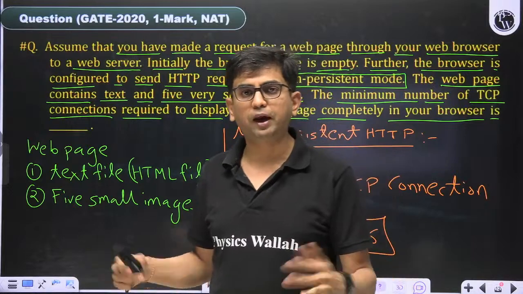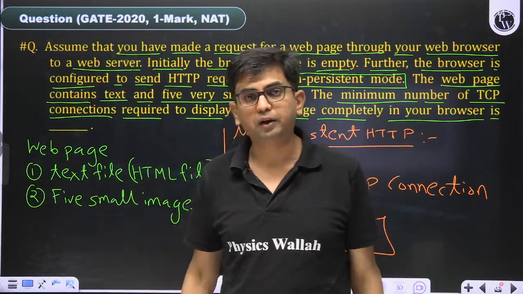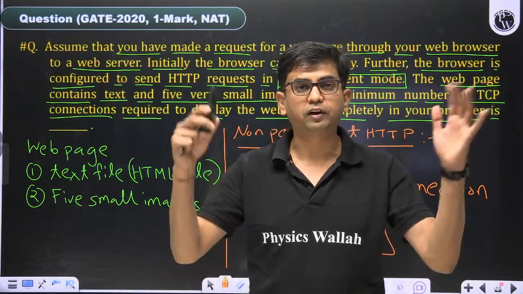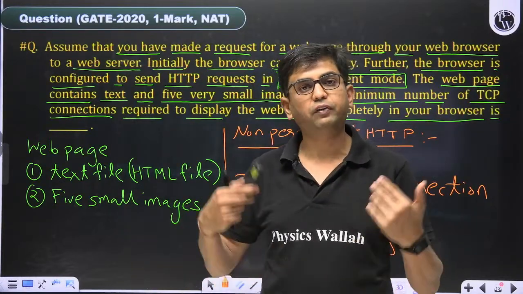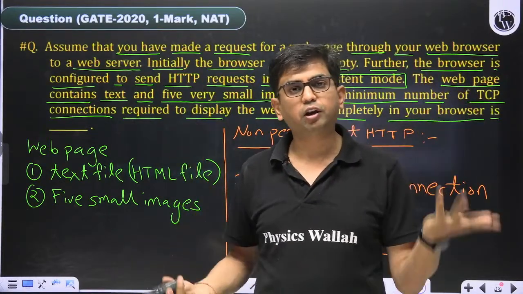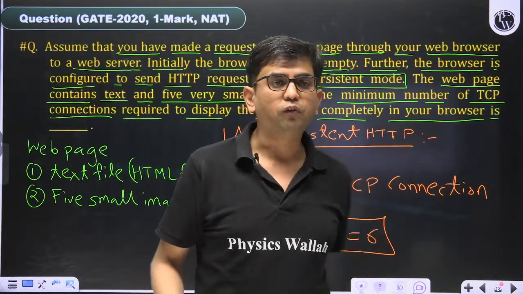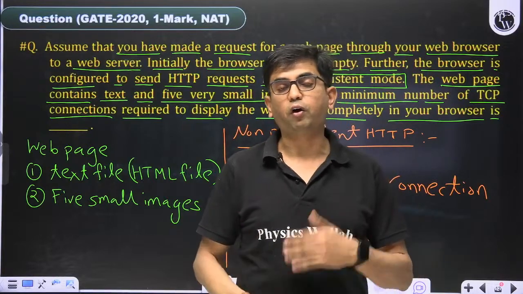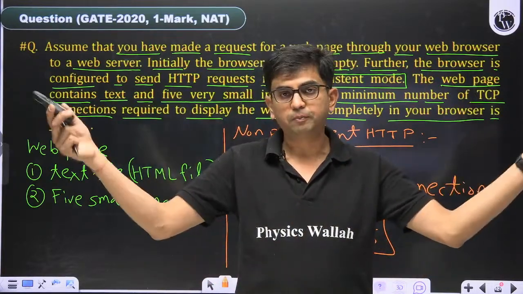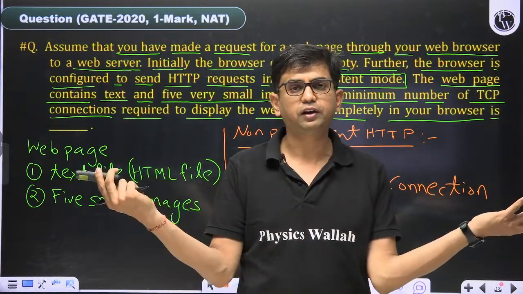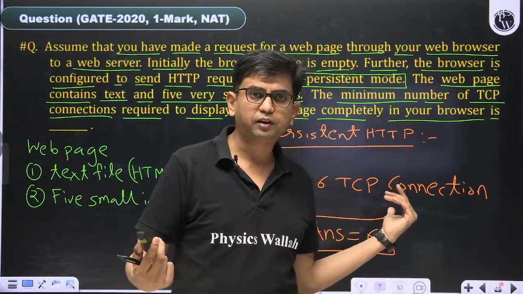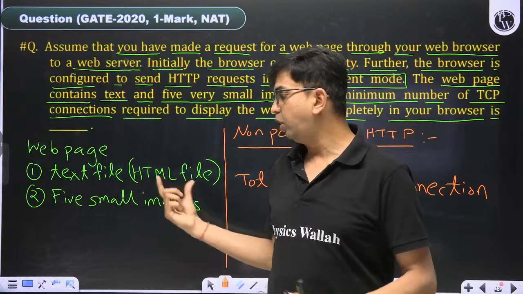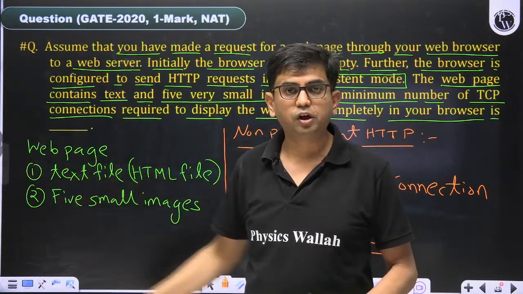You can use pipelining or not, everything is possible. But the problem is if these images are present on a different server. In case of non-persistent, there is no issue. We make a separate TCP connection for every object, so even if objects are on different servers, our answer is still the same, 6. But in case of persistent, the answer is 1 only when all the objects are present on the same server.